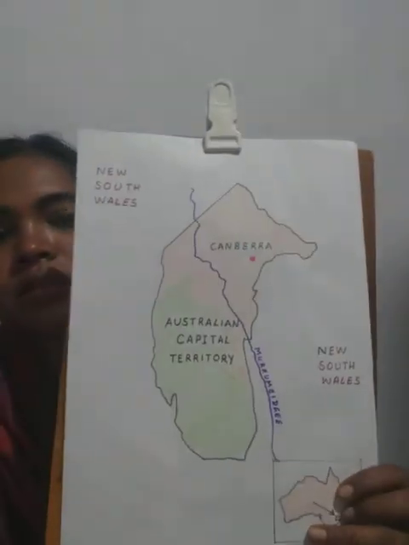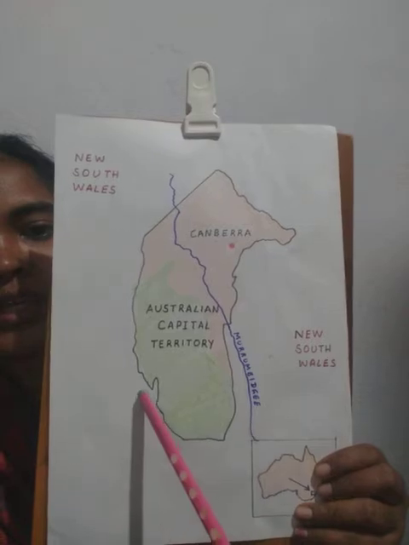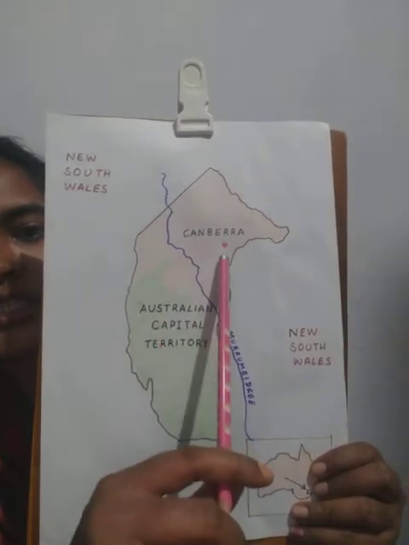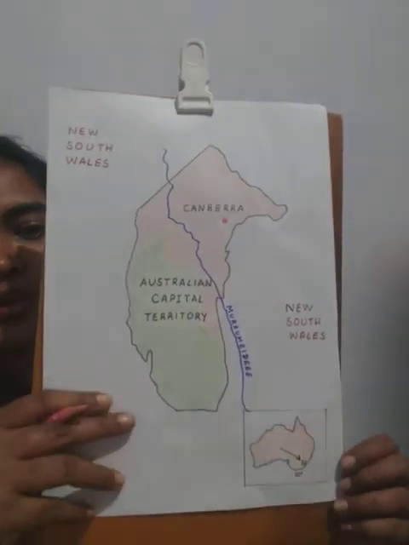Australian Capital Territory, an enclave within New South Wales. Here it is. See, it lies within New South Wales, containing Canberra, the capital of Australia. Alright.